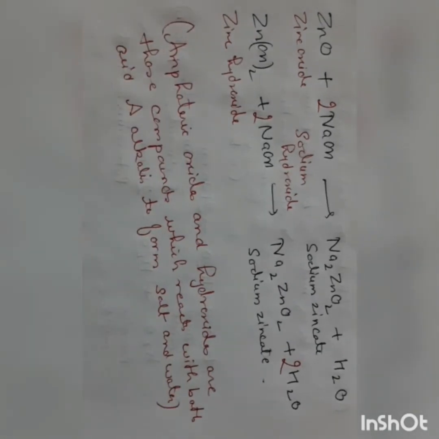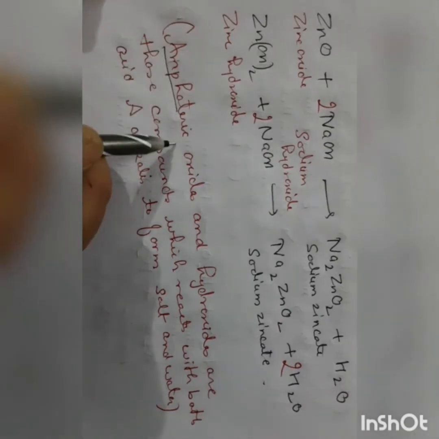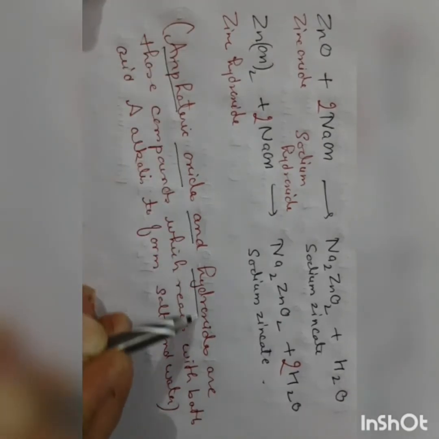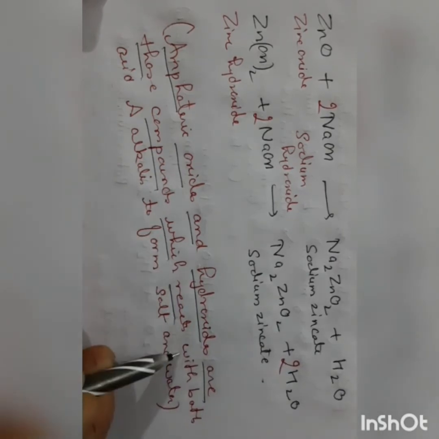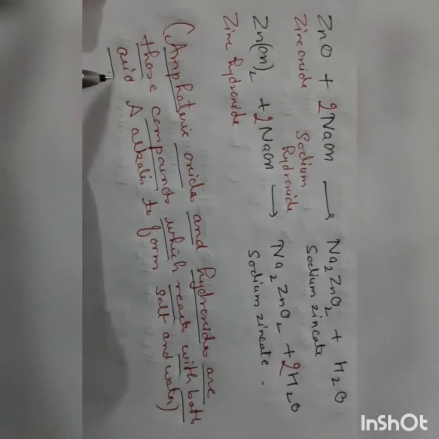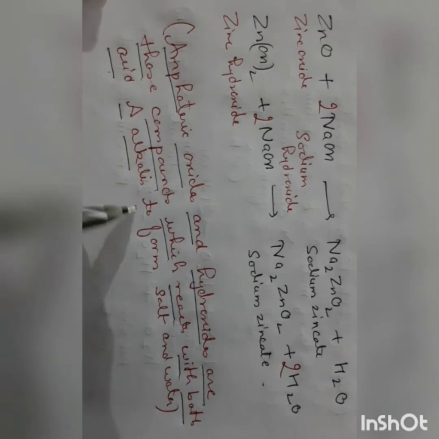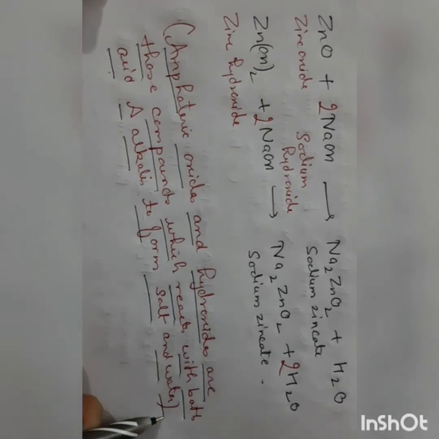So it is very important. Amphoteric oxide and hydroxide are those compounds which react with both acid and alkali to form salt and water.